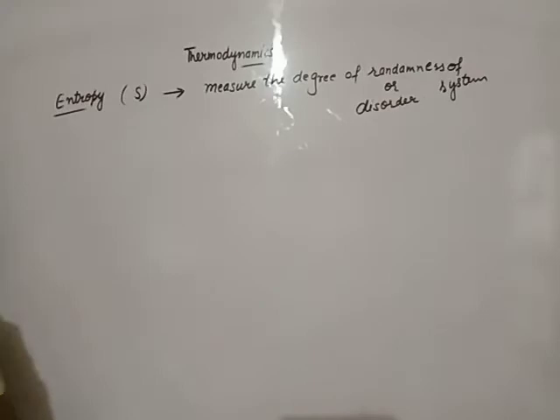That is known as entropy. Entropy is represented by S. Beta, each and every system in nature will be spontaneous if the entropy of that system increases.